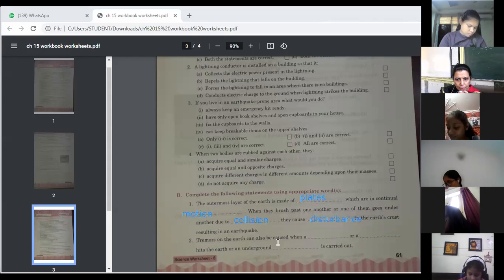Tremors on the Earth can also be caused when a dash or a dash hits the Earth's surface.